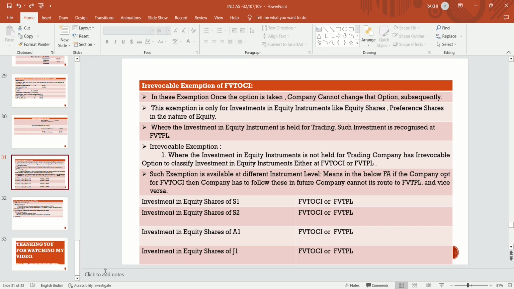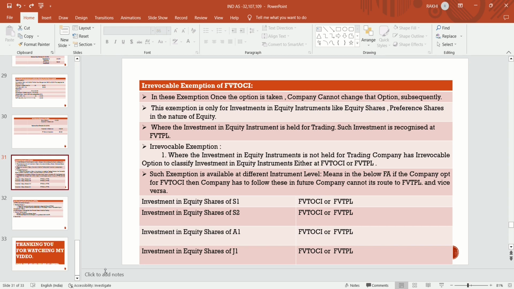If the investing entity has not held that asset for trading purpose, there is an irrevocable option that the entity will recognize it either at fair value through OCI or fair value through P&L. They can choose either, but once they have applied any of the conditions, they will not go for the other condition.